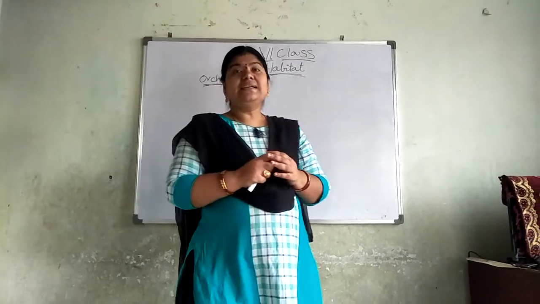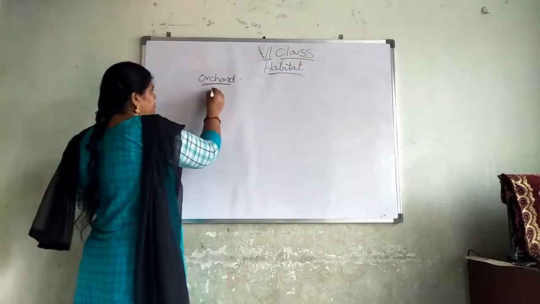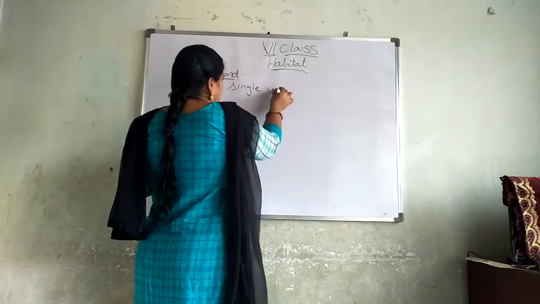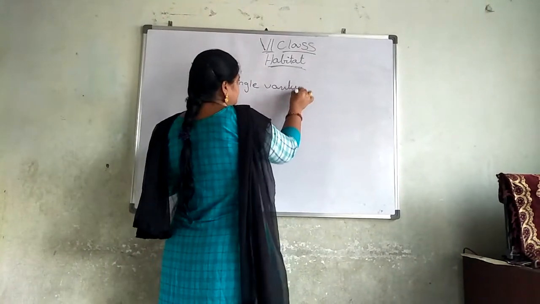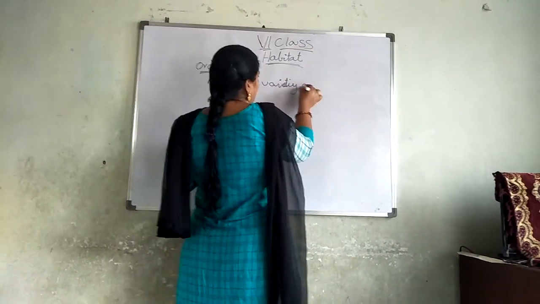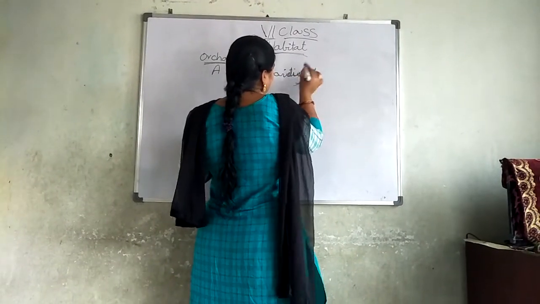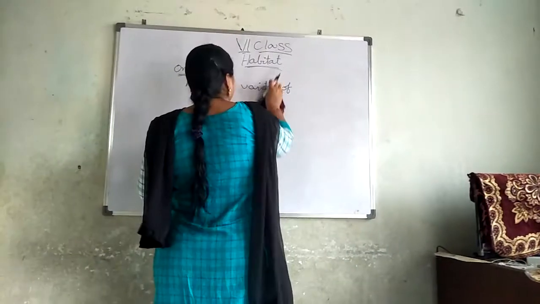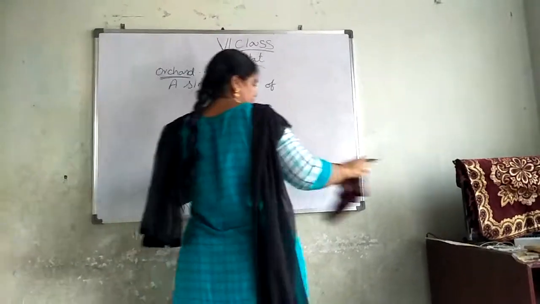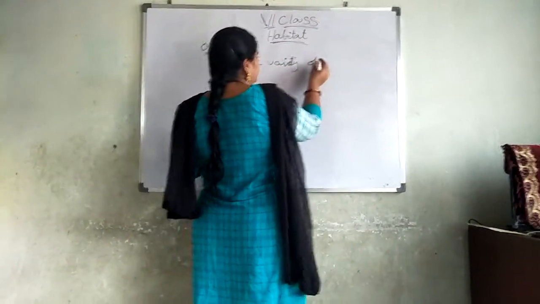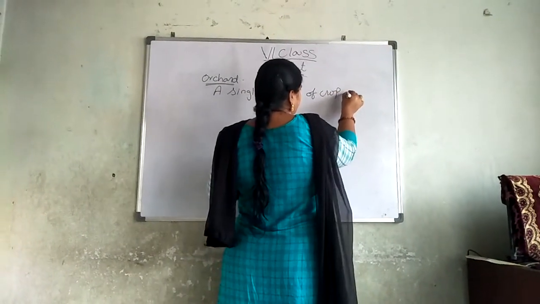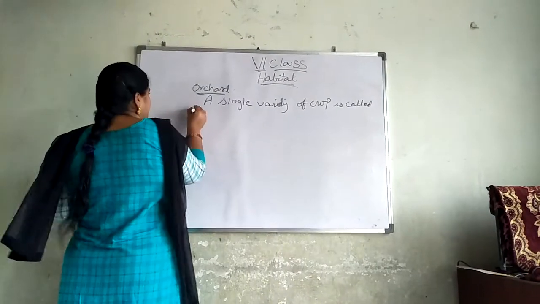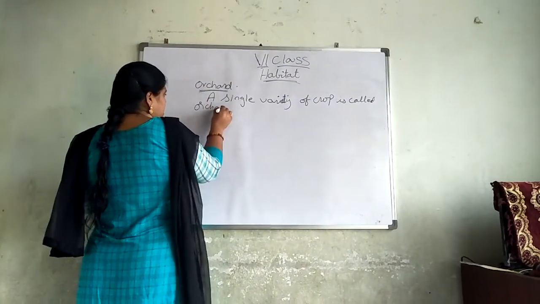A single variety of crop is called an orchard.